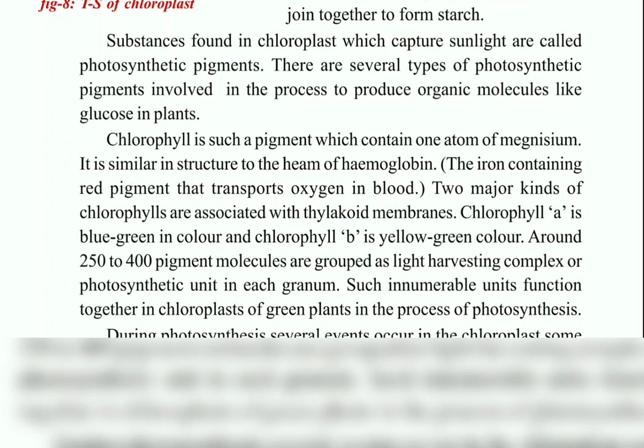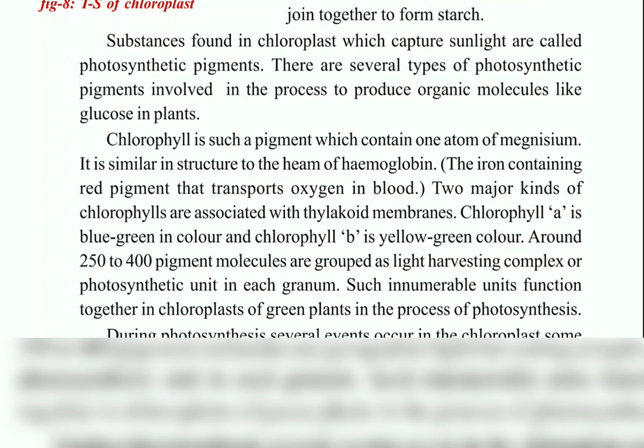Chlorophyll is a pigment which contains one atom of magnesium, which is similar to hemoglobin, the red color pigment present in animal blood. Hemoglobin is made up of one atom of iron and protein, whereas chlorophyll is made up of one atom of magnesium and protein. So there are several similarities between chlorophyll and hemoglobin.